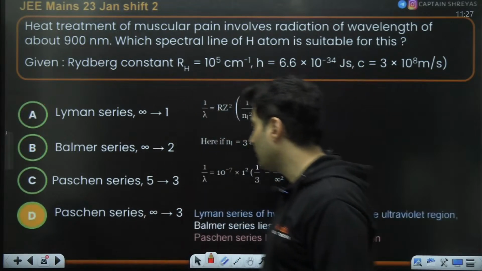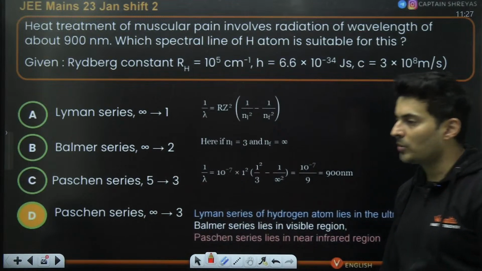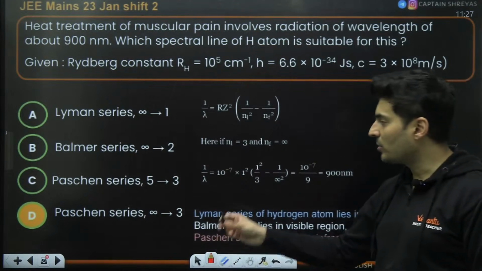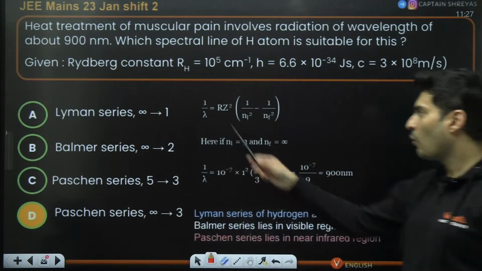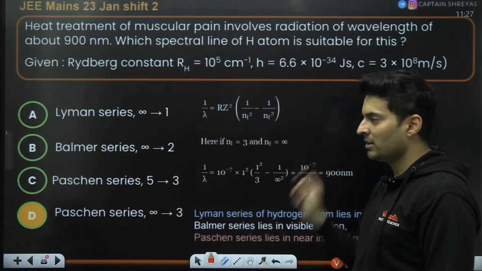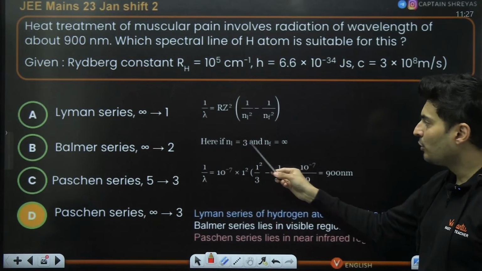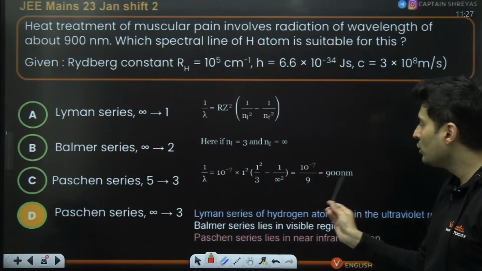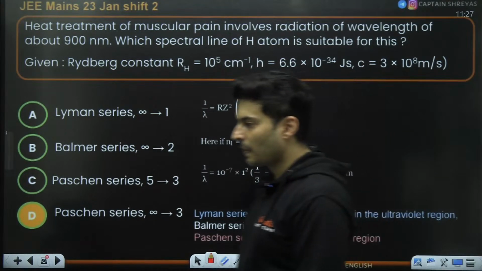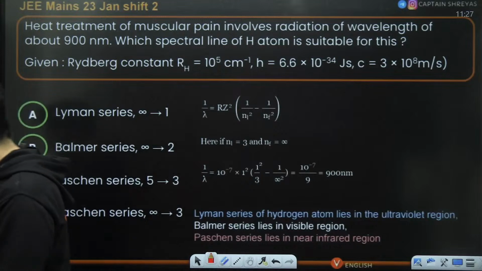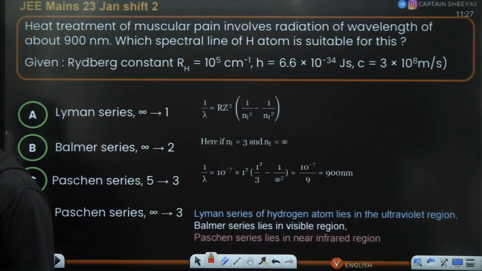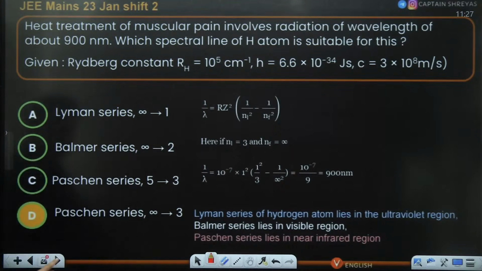Now, coincidentally, it works for option D, from infinity to 3. 1 by lambda equals R into 1 by n1 square minus 1 by n2 square. So lambda is 900. And if you put n1 as 3, n2 as infinity, you will get it as 900. Is that clear? Okay, so that is a very interesting way of solving this same problem in a much simpler way.